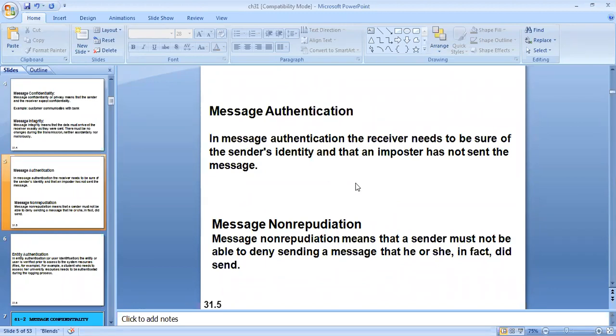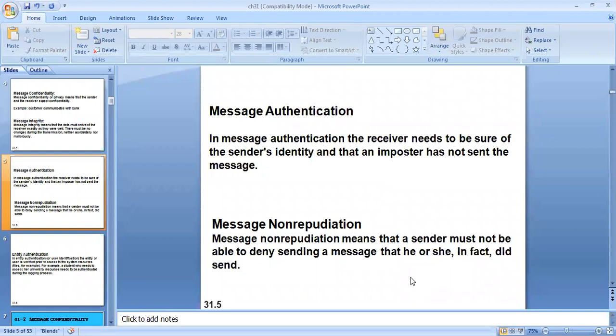If the bank receives some transaction query, for example, if I say transfer 100 rupees from my account to my friend's account, the bank should be able to say that yes, this request has actually been raised by so-and-so person. The bank should have a proper proof that the request has been raised by that person itself. So that is with respect to message authentication.